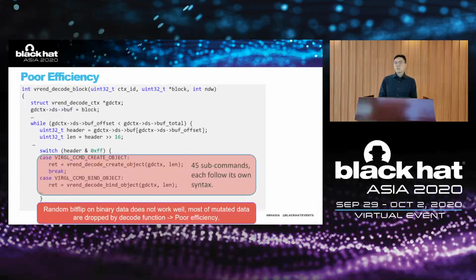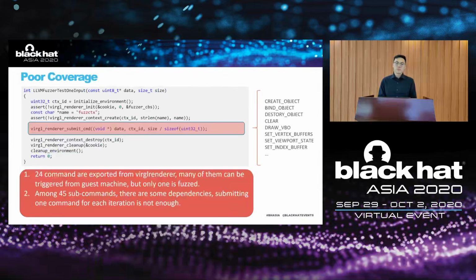So we dig into the code to see the reasons and see if we can improve it. The target function submit CMD will call this VRAM decode box function, which contains 45 subcommands. Each follows its own syntax. If the data does not follow the syntax, the decoder will drop it, so random bit mutation does not work well. Most of the mutated data are dropped, leading to the poor efficiency.